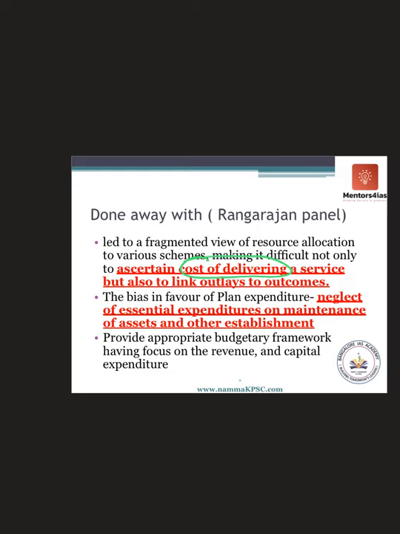So we could not ascertain the cost of delivery of services, and also we could not link outlay and outcome. How much money we are spending, that is outlay, and what is the benefit we are actually getting could not be determined. It also observed that there was neglect of essential non-planned revenue expenditures like maintenance. So assets were being built, but they were not being maintained. So it recommended that you provide an appropriate budgetary framework, simply focusing on revenue and capital expenditure.